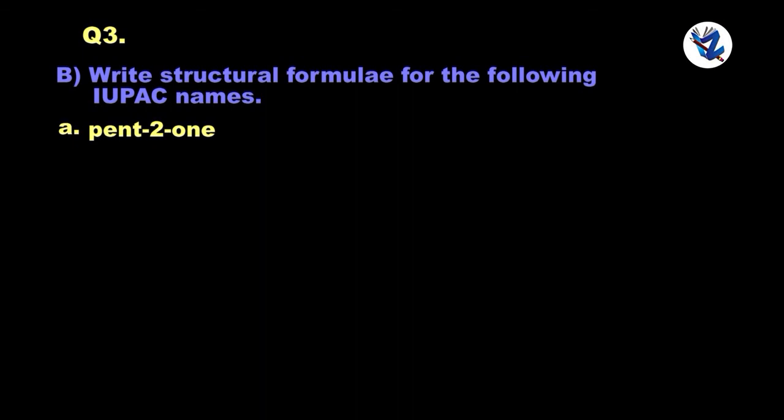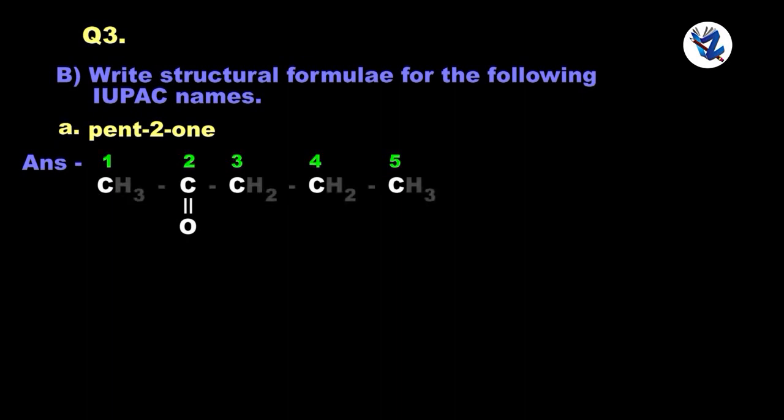Pentan-2-one. First we'll write down 5 carbon atoms. We'll number from this end 1, 2, 3, 4, 5. To the second carbon we'll attach the functional group, and now fulfill the valencies of carbon with the help of hydrogen.